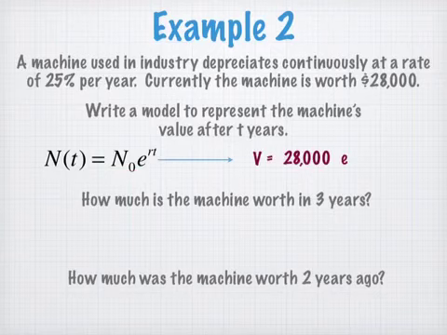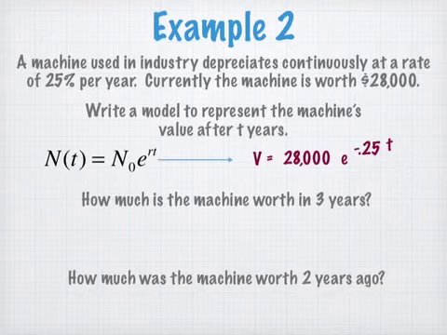Now for these ones, remember how I said you don't have to add or subtract from 100 to get your r value? You just make it positive or negative. So is this going to be positive 25% or negative 25%? I'm going to say negative 0.25 times t, that's my equation. If a company is making an investment in this machine, this is something that the company selling it to them, or maybe a business analyst, would provide so they can see how much it'll be worth over time.